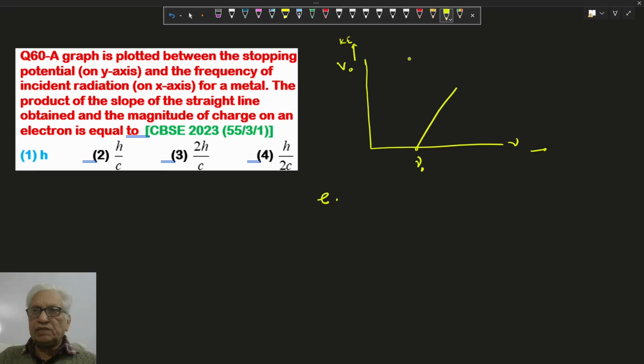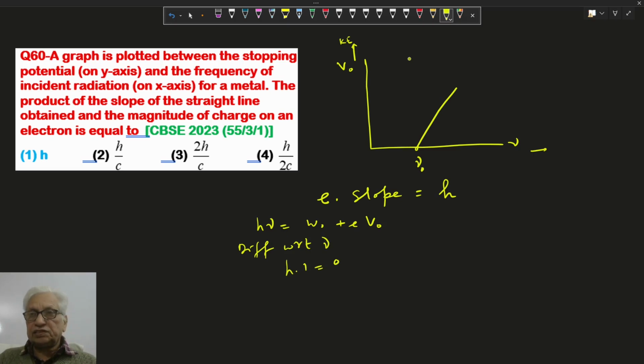As we know the equation, differentiating with respect to frequency on both sides, the work function is constant so it is 0, and we get e dV naught by d nu, and this is called the slope. So e into slope is h, the Planck constant. So option 1 is correct.